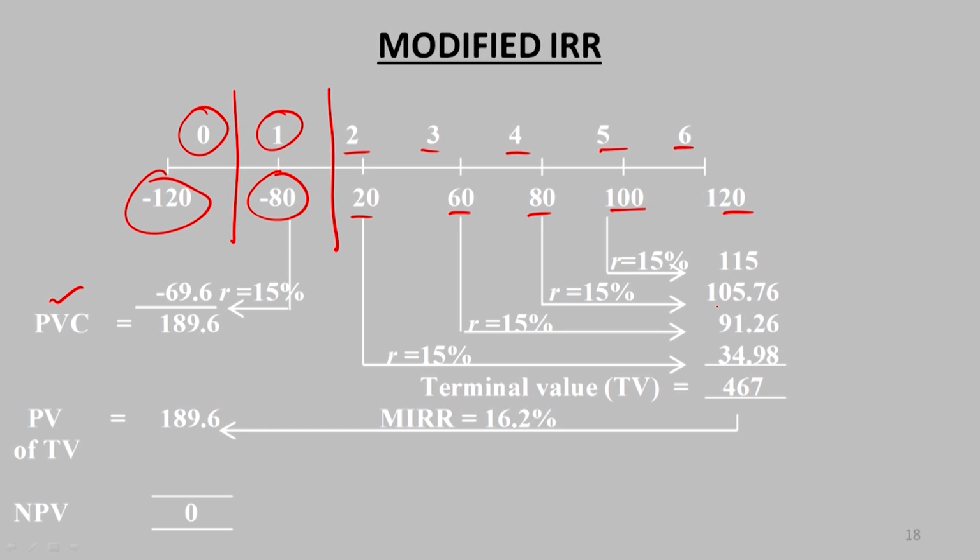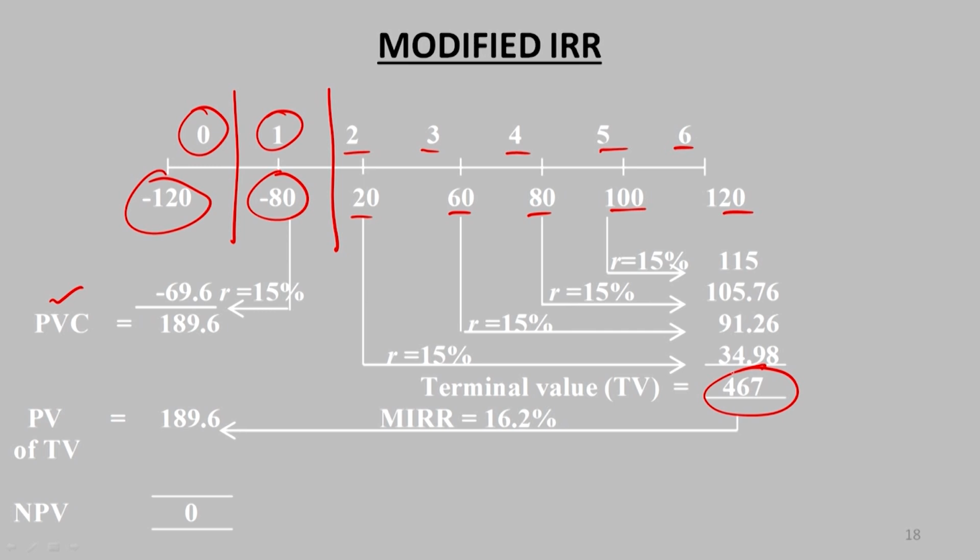Then the 100 crore earned becomes 115 crore after 1 year, at the end of the 6th year, and then in the 6th year whatever amount we are earning as cash flow, that is 120. So, if you sum it up, that becomes a terminal value, means at the time when the project will be terminated, will be closed down, whatever the terminal value of the benefits is available, that will be calculated and summed up, and this value has been calculated.